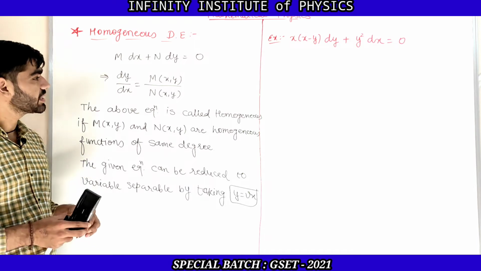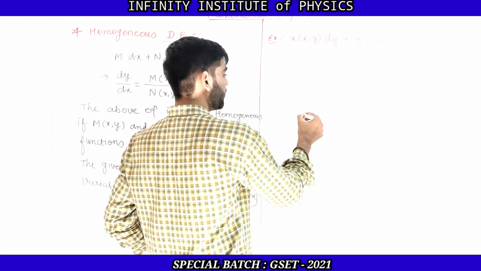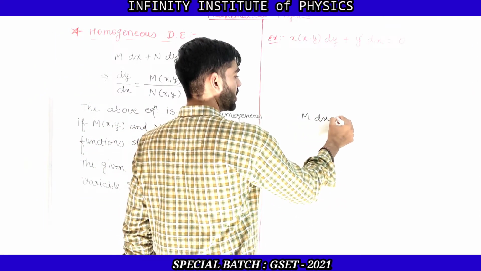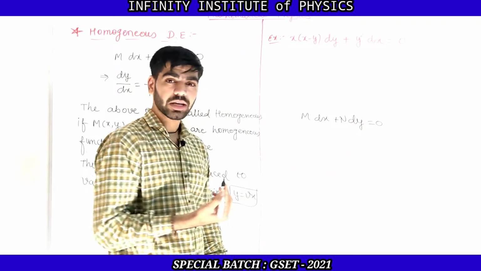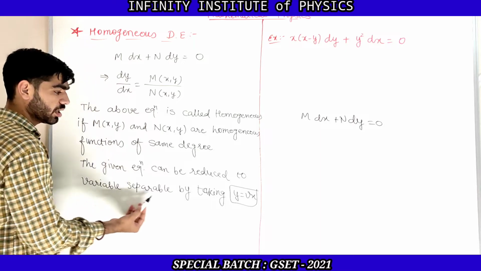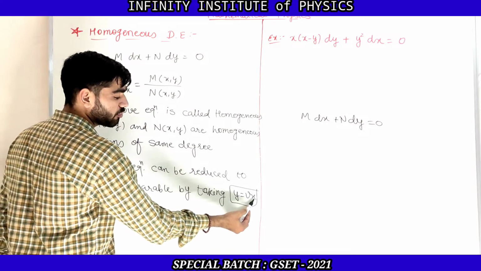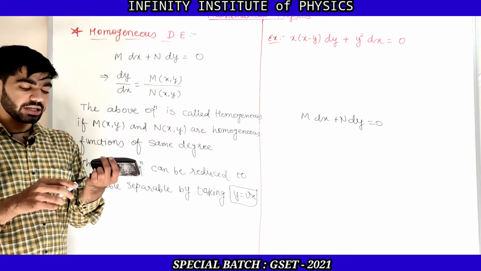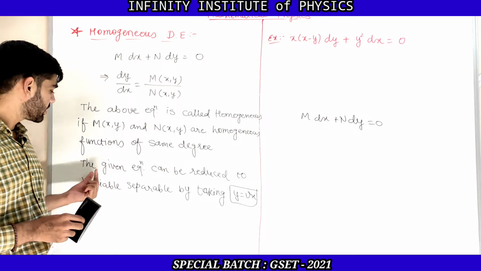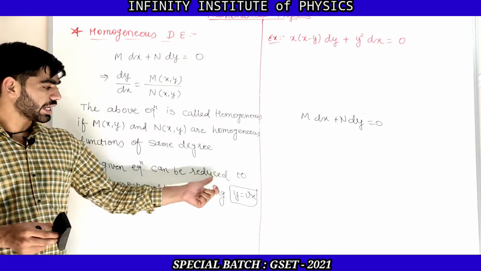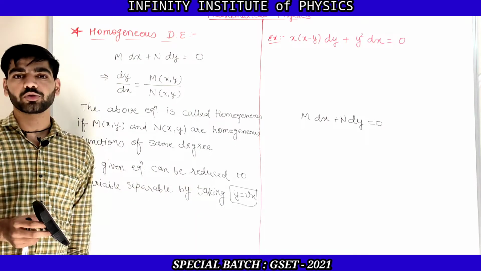That means we can convert this equation into variable separable form, which is in the form of M dx plus N dy. Not the same M dx and N dy, but by considering a new function in place of y, we need to take v into x, where v is a function of x as well. So the given equation can be reduced to variable separable by taking y is equal to vx.